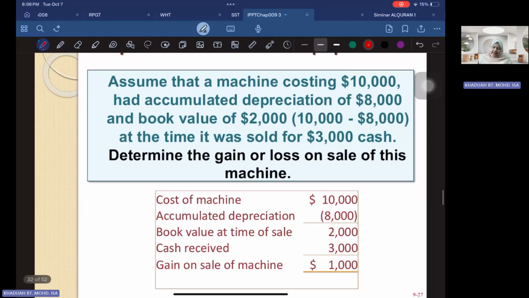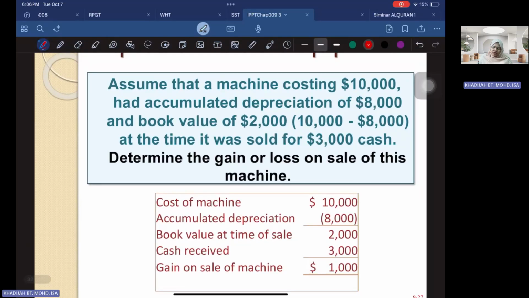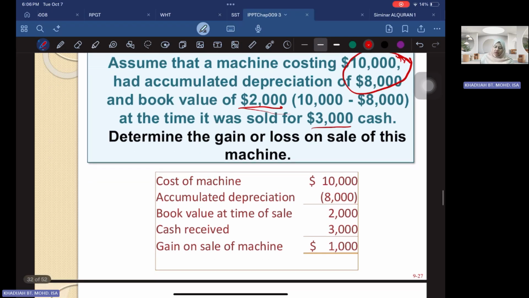Let's look into this example. Assume that a machine cost you 10,000, had an accumulated depreciation of 8,000, and a book value of 2,000. The book value here is 10,000 minus 8,000, so this is your net book value of 2,000. At the time it was sold for 3,000 cash. Determine the gain or loss on sale.